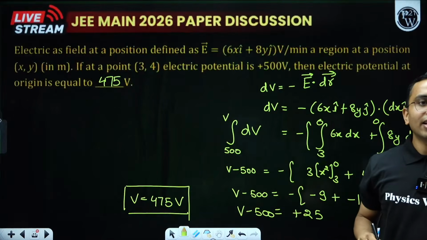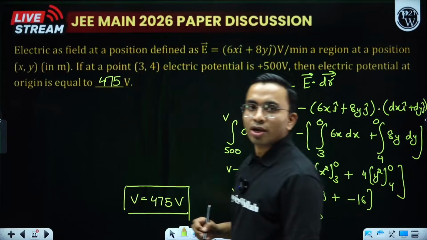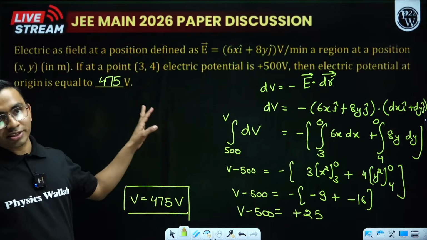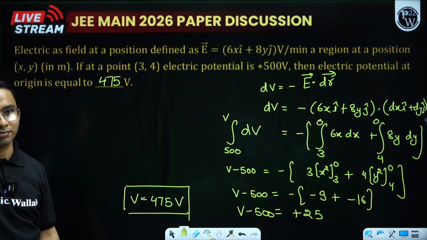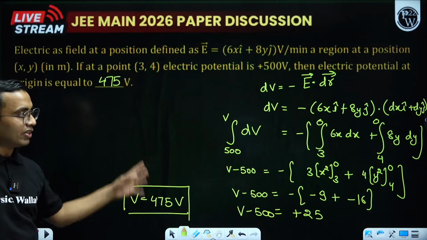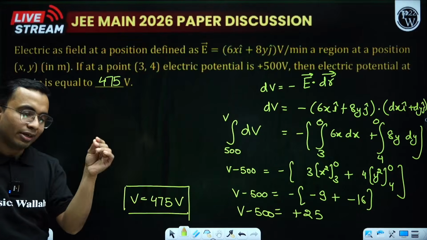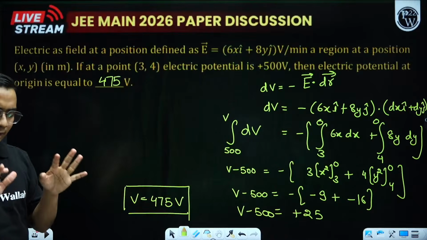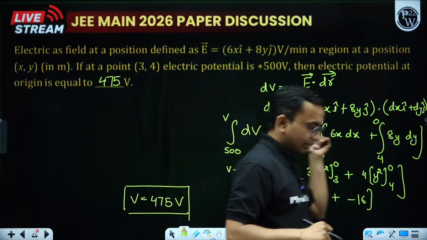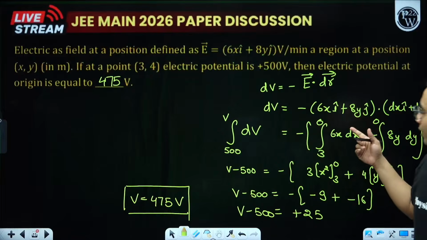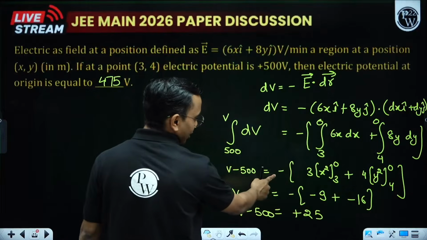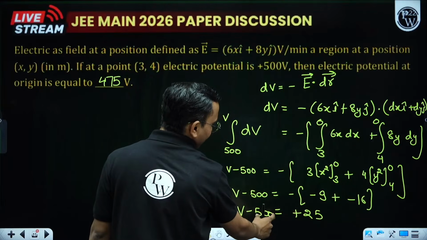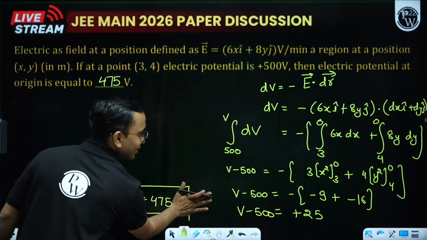Is there a chance of negative sign error in this question? According to me, yes. So when I see these types of questions, I am very careful while solving. If the diagram is there and the electric field is in one direction, or let us take i cap, j cap, solving that question is a bit easier than this. Here you have x, you have y. Now if you miss this sign, it will become minus 25 there. Oh, I made a mistake.